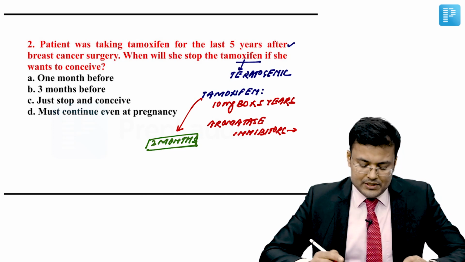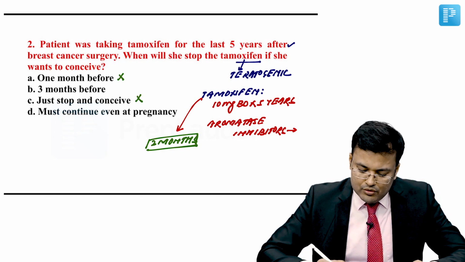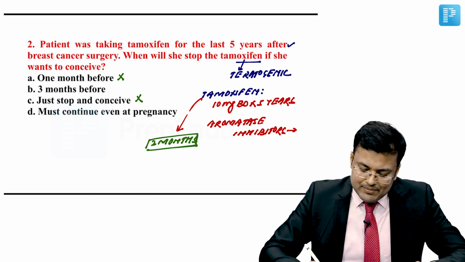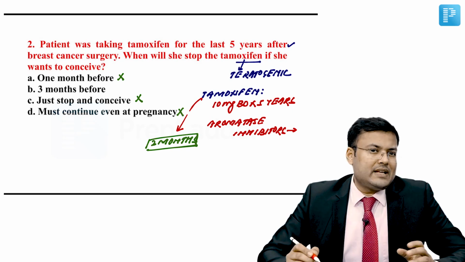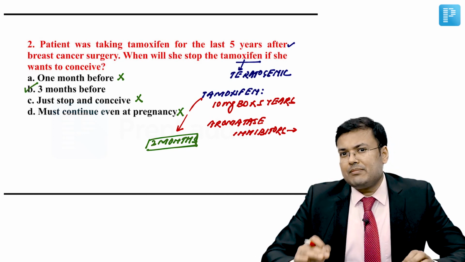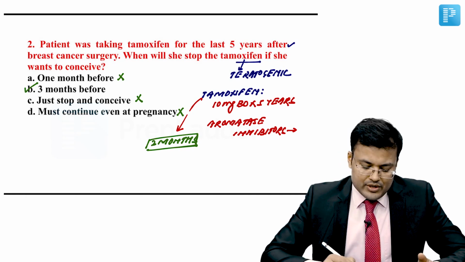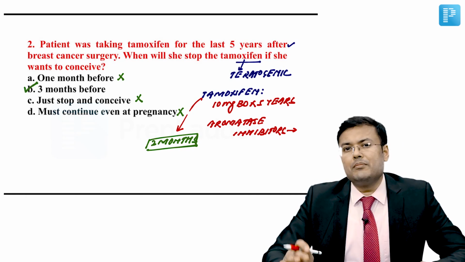Clear? So see the options. 1 month before, no. Just stop and conceive, no. Must continue even at pregnancy, no, because of teratogenic effect. So the correct answer for this question is 3 months before. Minimum 2 months before pregnancy. So here the correct answer is 3 months before.